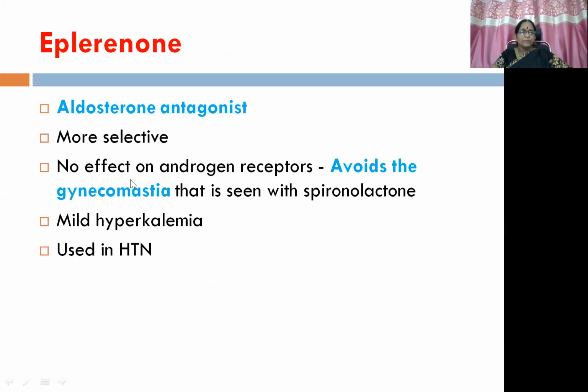With eplerenone, which is another aldosterone antagonist, the advantage of this molecule is there is no effect on androgen receptors, because of which gynecomastia as an ADR is not seen with this molecule. So whenever you feel that particular ADR is cumbersome to the patient, the benefit versus risk ratio has to be assessed, then we can go ahead with this molecule. It is more selective. It also produces mild hyperkalemia and is used in the management of hypertension.